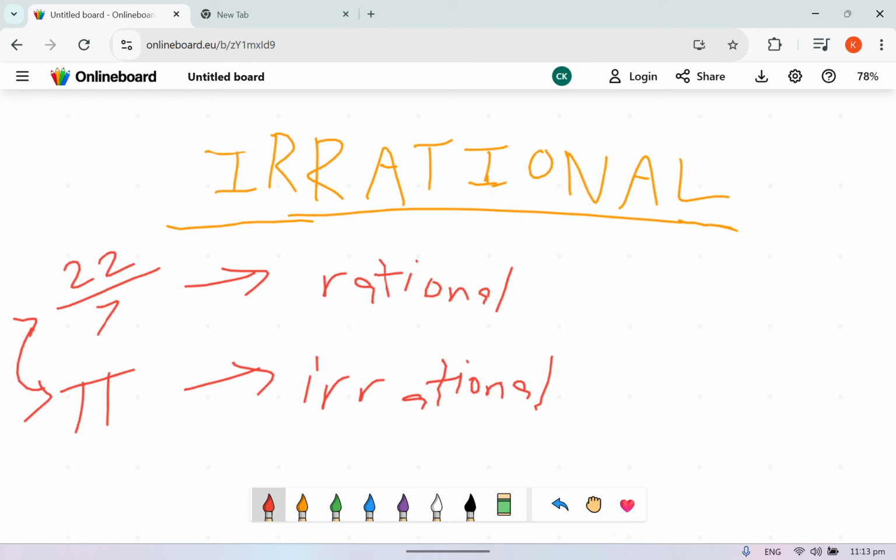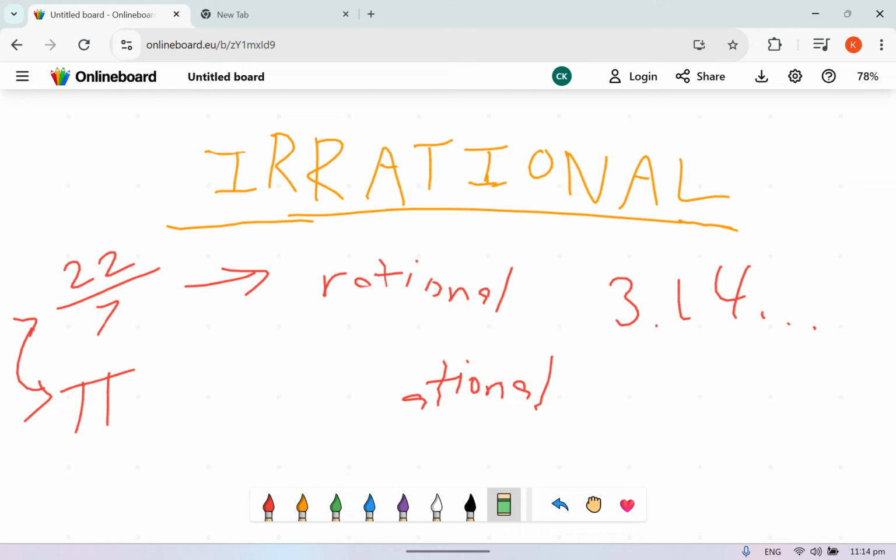But they're not. Now, 22/7 is just a rough estimate of pi, but it cannot define the exact value of pi because pi is endless. It's 3.14 blah blah blah, and it can never end. It will practically never end. So 22/7 is just a nice way of trying to give it a fraction. But because it can never end, there is no exact fraction that can represent pi, which is why pi is irrational, because it cannot be expressed as a fraction.